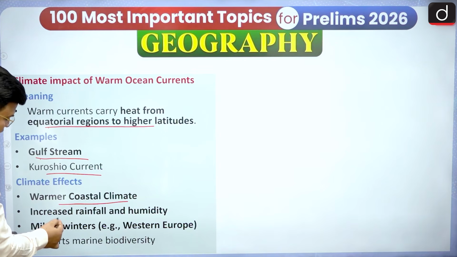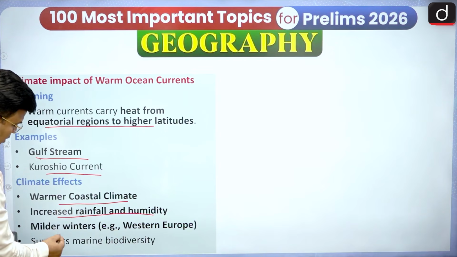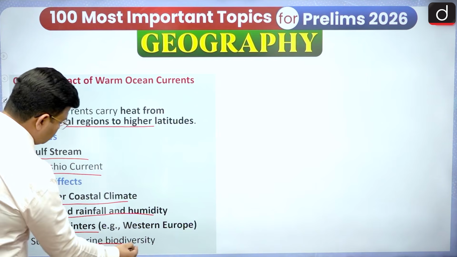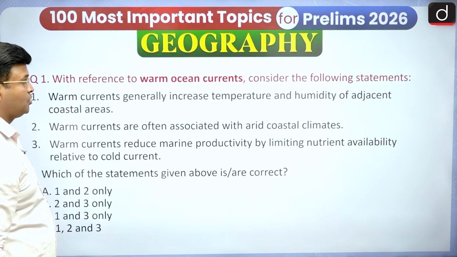Climatic effects: increased rainfall and humidity. Winter will be milder, like what is going on in Western Europe. And it will support marine biodiversity. So these are the things we have seen.